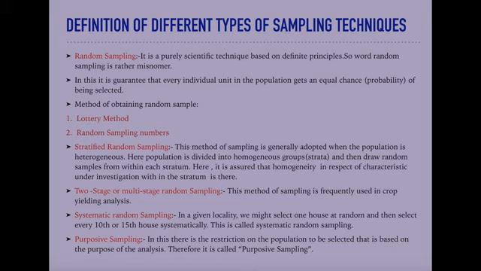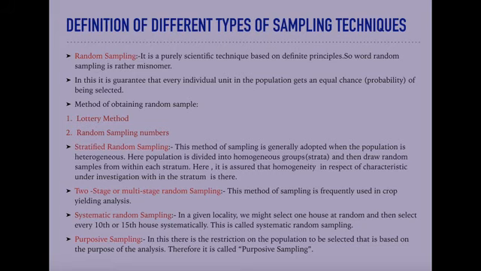Suppose we take a sample of size n from a finite population of size N. So, in how many ways can we select the sample? That is quite mathematical.